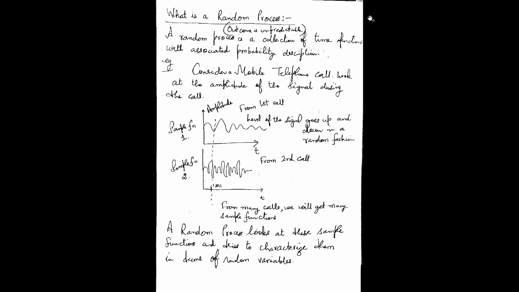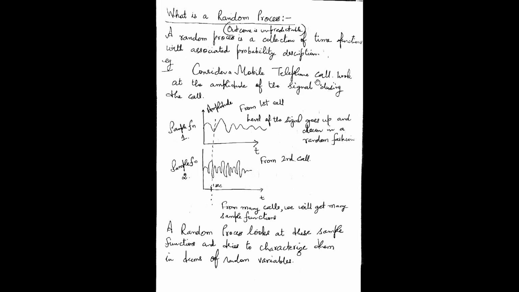It is a collection of time functions. Time functions means the x-axis will have time and the y-axis will have maybe signal amplitude or any other function. So it is a collection of time functions with associated probability description. I will explain this point with the help of an example.